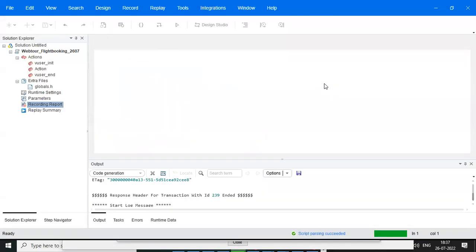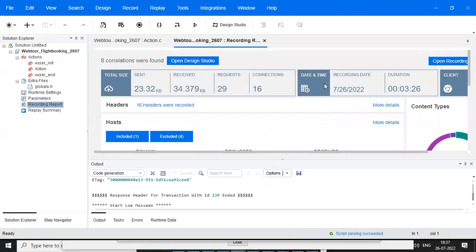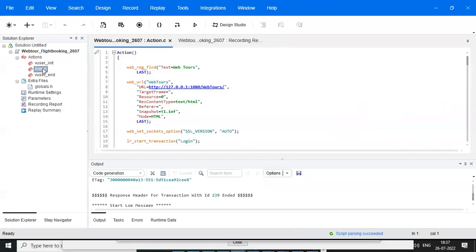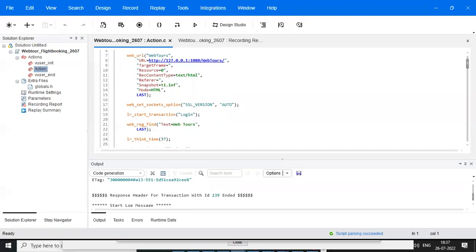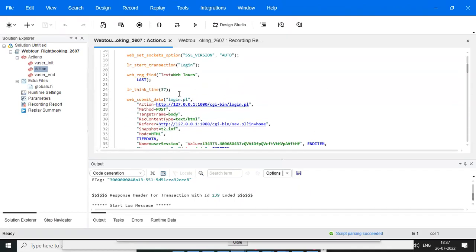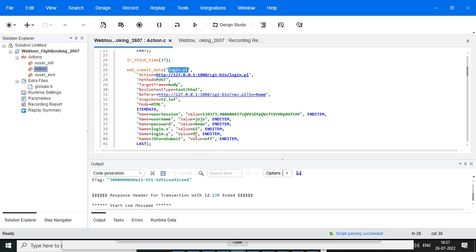See, automatically the code will be written. No need to write anything manually. Now you can observe here. This is where login is started. You can observe LR underscore start transaction is login. And see login, this is the login page. The code is automatically generated. See, username and password I gave.